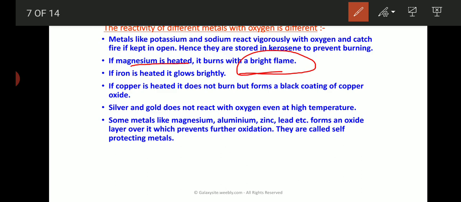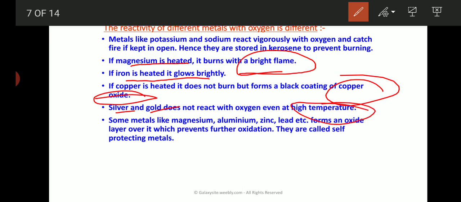Then iron, when heated, glows brightly, it becomes red in color. And if copper is heated, it does not burn but forms a black coating of copper oxide. See, reaction with oxygen is nothing but burning the metals. Silver and gold do not react with oxygen even at a high temperature, because they are very less reactive metals.